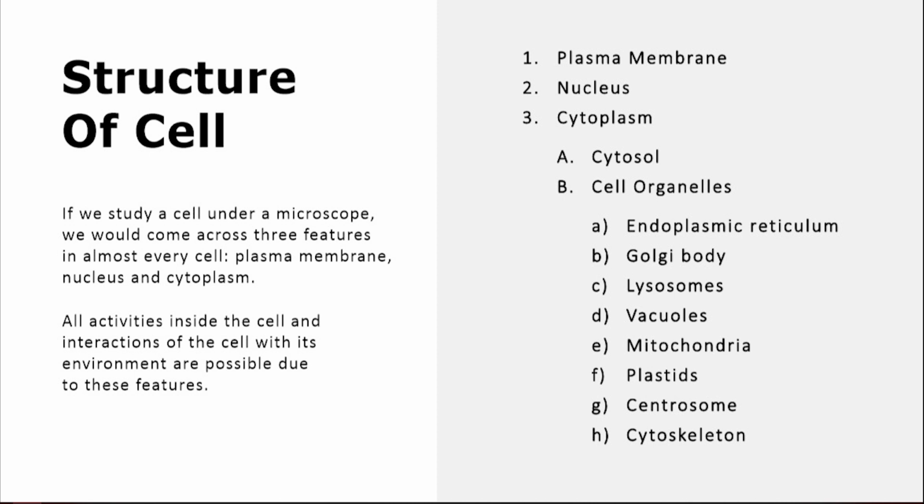Under cytoplasm, we can see cytosol and cell organelles, while under cell organelles, we can see endoplasmic reticulum, Golgi body, lysosome, vacuoles, mitochondria, plastids, centrosome, and cytoskeletons. All activities inside the cell and interactions of the cell with its environment are possible due to these features.